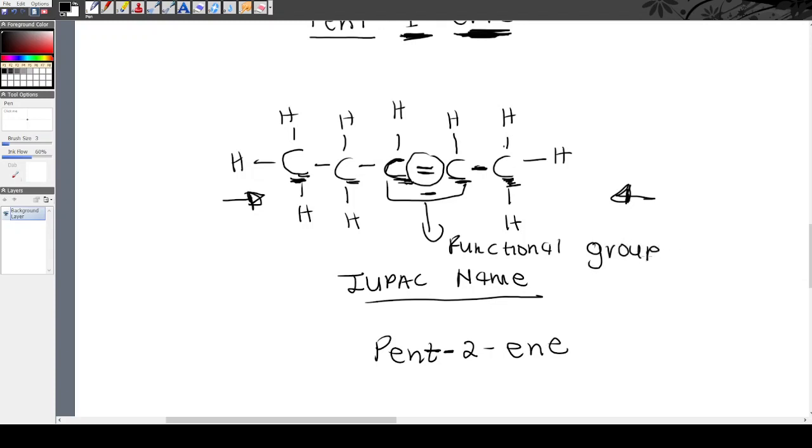What is a functional group? It is this part in the structural formula, this bond, a group of atoms, that is responsible for the chemical and physical properties of this particular organic compound. In other words, it is the part you use to see which family it belongs to. You can see that this is an alkene because of the double bond. When you see a double bond between carbon atoms, it means this belongs to an alkene.